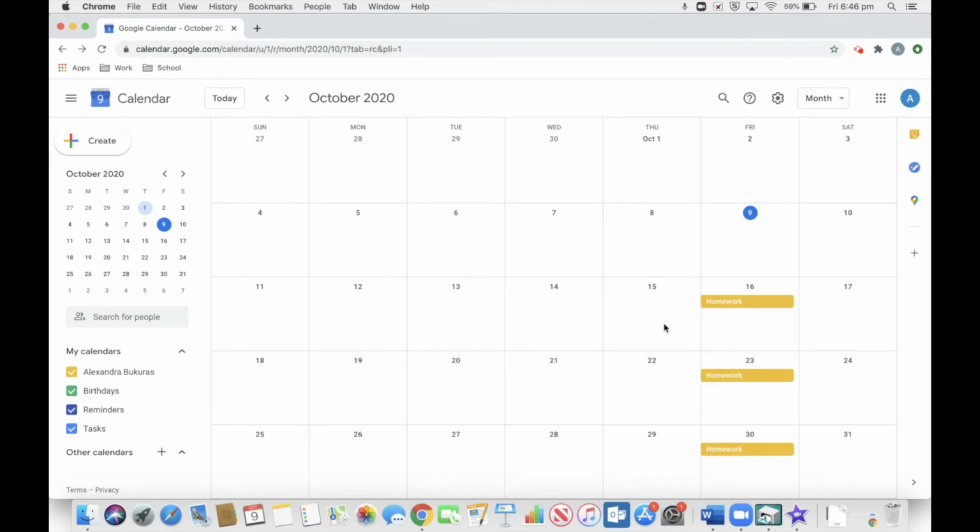So let's do a quick review. The first step that I did when using this Google Calendar was to write the due date of the assignment. The second step was to go in and write the mini due dates that we created in order to make sure that this assignment gets complete. Now let's move on to the 3rd and final step.